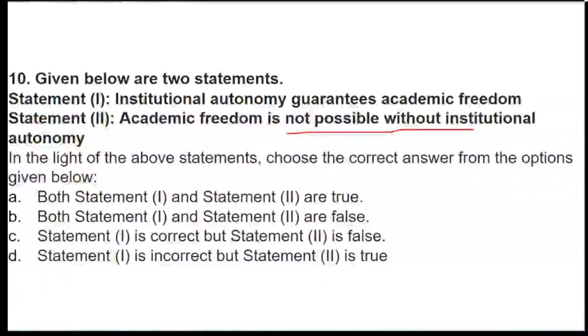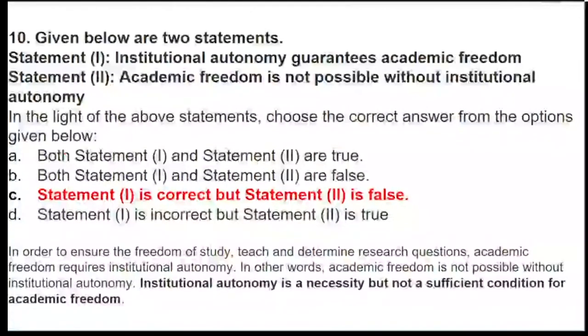Question number 10 on the screen, everyone. It's about simple statements they have given, but they have a little confusion. So let's see. When we talk about statement 1, institutional autonomy guarantees academic freedom. Yes, the statement is very true. It's correct. Coming to statement 2, academic freedom is not possible without institutional autonomy. It means they are telling that if there is no autonomy, there will be no freedom, which is false. Now why? Let's have a look. Question number 10, Thira, it's option number C, not A. It's option number C.